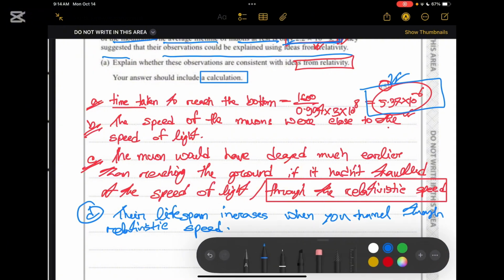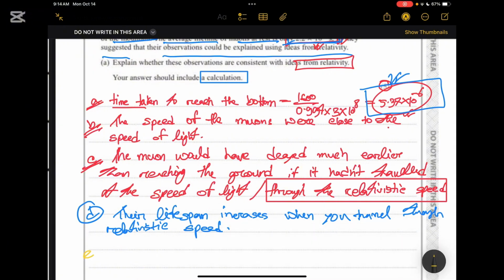And the last point that we are going to mention is the fifth point. This is why the muons reach the bottom of the mountain. So we are done with writing 5 points, and these 5 points are enough for you to get full marks on this question.